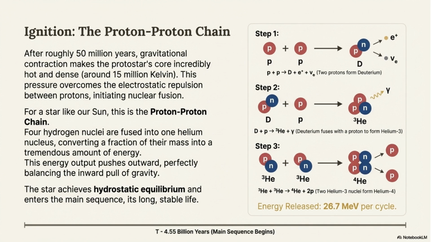After 50 million years, the core of the protostar became hot and dense enough to initiate nuclear fusion, known as the proton-proton chain. This energy release balanced the inward pull of gravity, allowing the Sun to achieve hydrostatic equilibrium and enter its stable, main-sequence life.